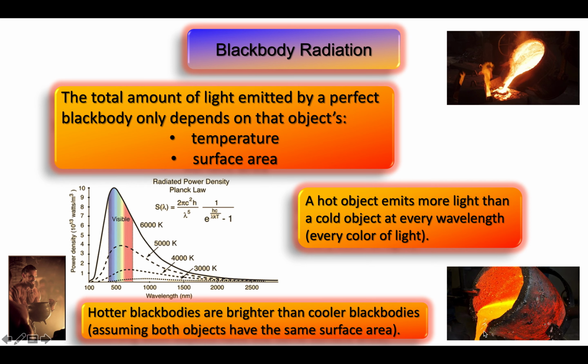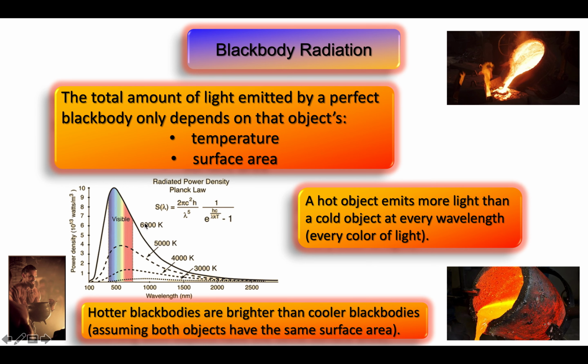Let us now look at the spectra of the black bodies at the various temperatures shown in this plot, and you might notice that the peak of these spectra seems to shift to the left towards shorter wavelengths as the temperature of these objects increases. An object at a temperature of 4000 Kelvin will give off light at every wavelength, but it gives off more orange light than any other color of light.